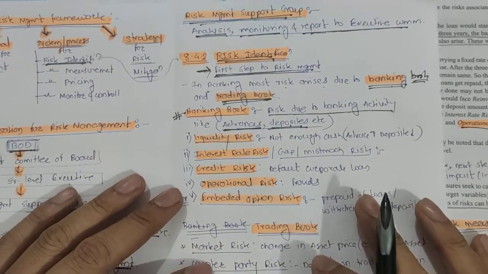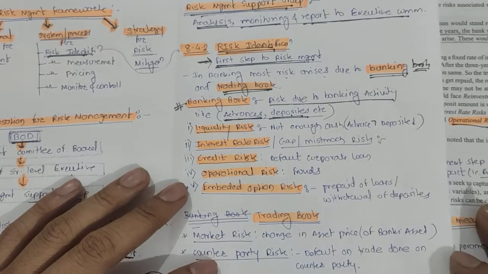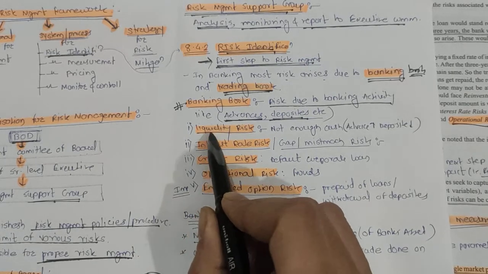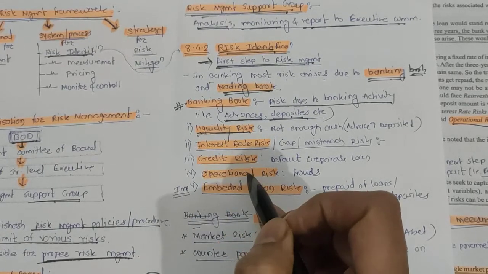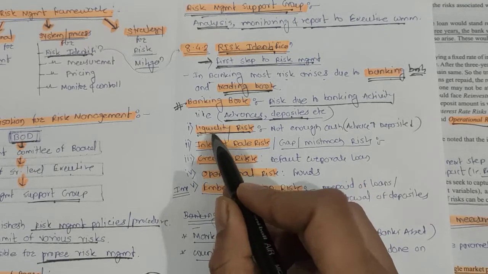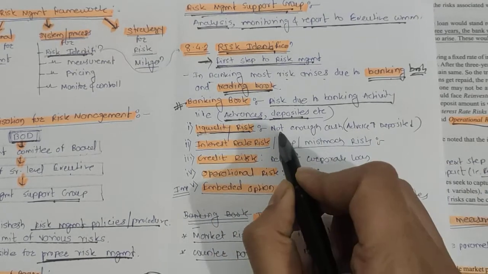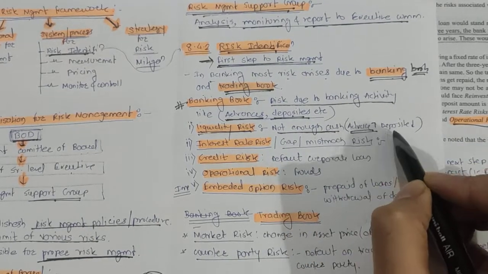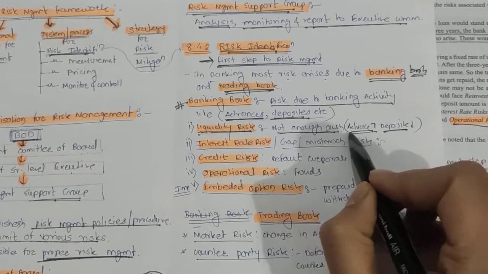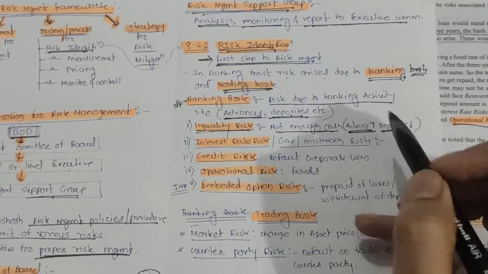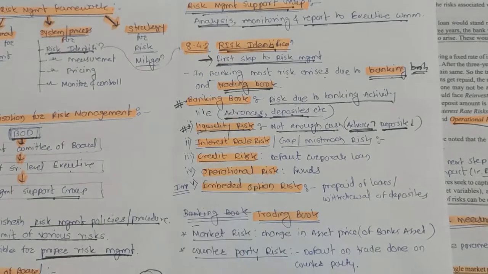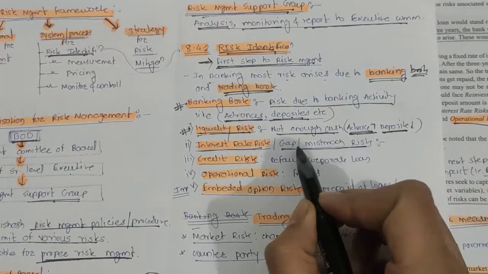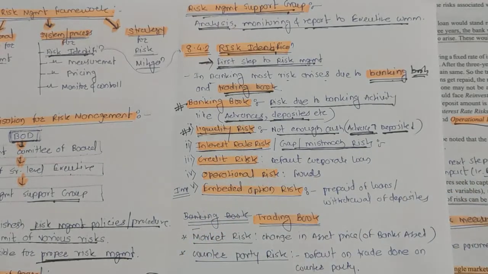So what are the important risks that come under the banking book? We can say important risks in banking activity. The very first is liquidity risk. What is liquidity risk, friends? Liquidity risk means you don't have enough liquidity. That means you don't have enough cash. How? See, if your advances increase and deposits suddenly fall, then you will have less cash, right? That means you will have less liquidity. Second is interest rate risk, also called gap or mismatch risk, right? How does interest rate risk arise?